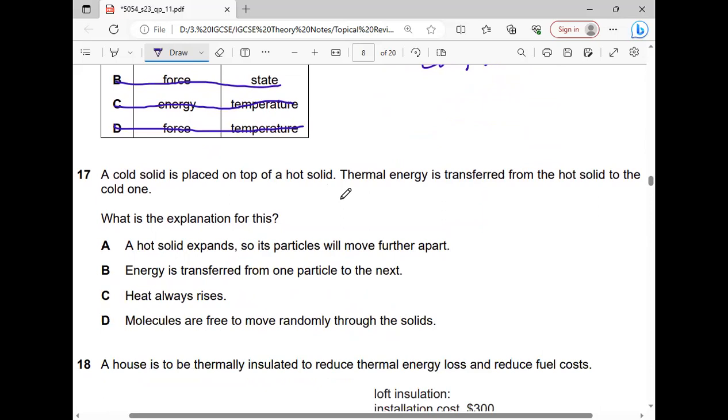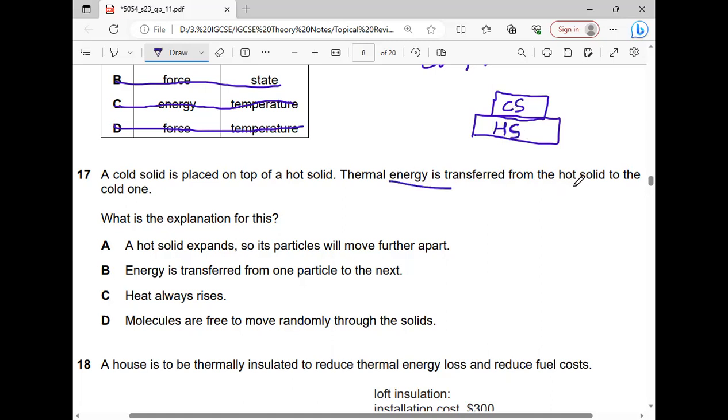Number 17. A cold solid is placed on top of a hot solid like this. This is a hot solid and a cold solid is placed over here. HS stands for hot solid, CS stands for cold solid.